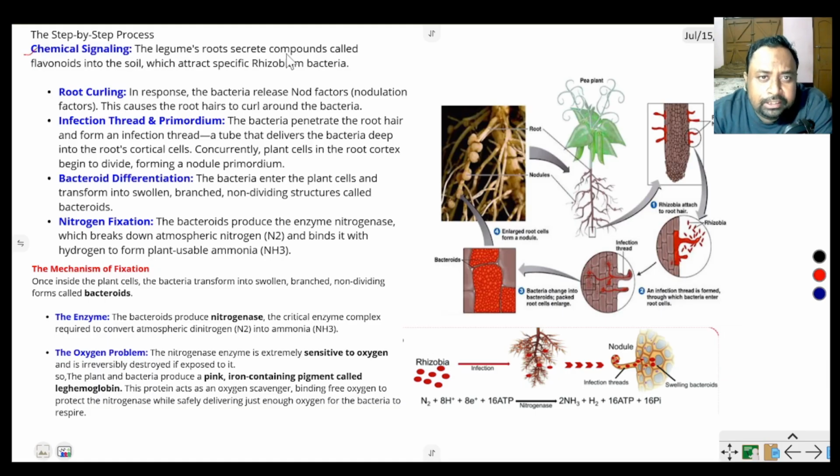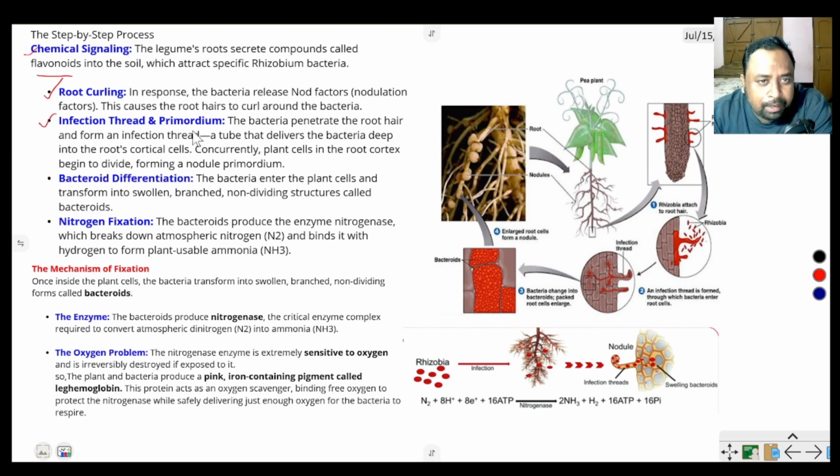The legume root secretes compounds called flavonoids into the soil, which attract the bacteria. Flavonoids attract the rhizobium bacteria. Then root curling occurs. When the rhizobium bacteria are attached to the rhizosphere region, the root curls and the bacteria enter into the root.